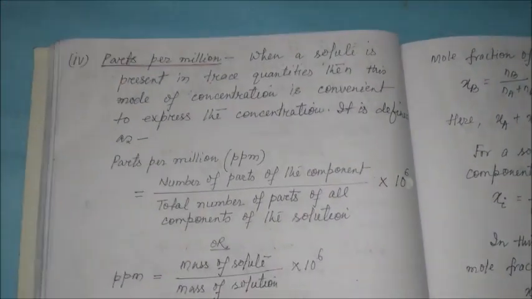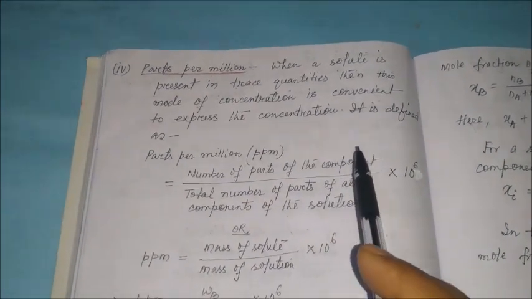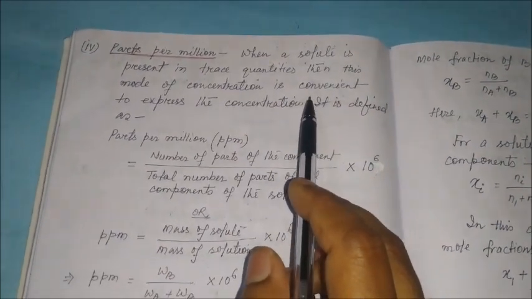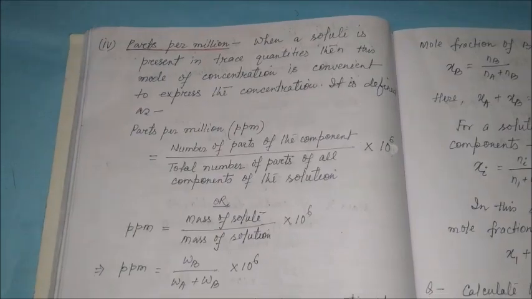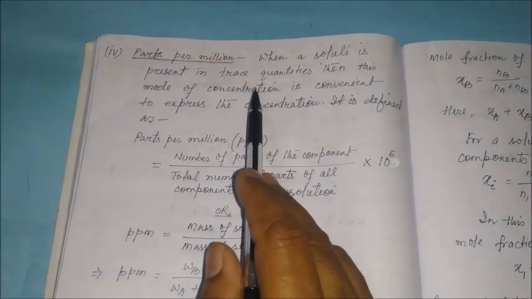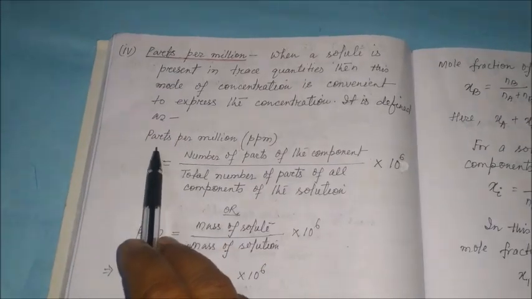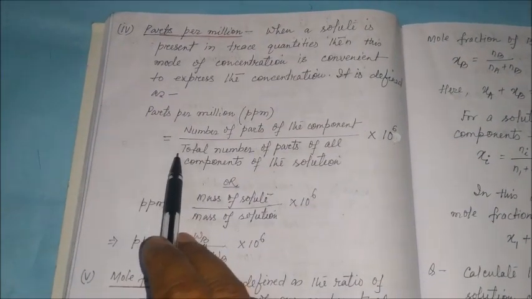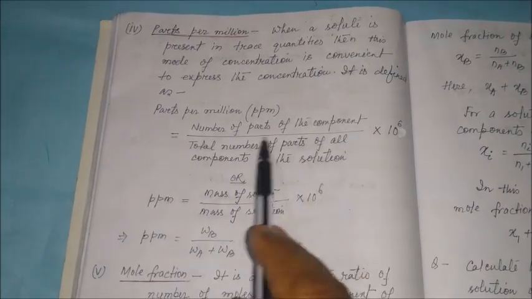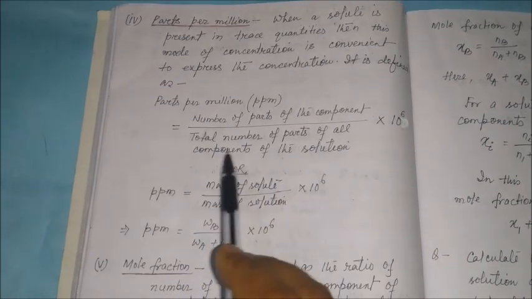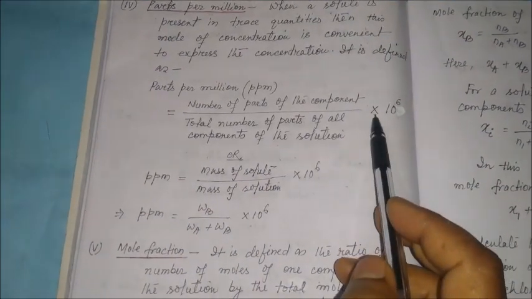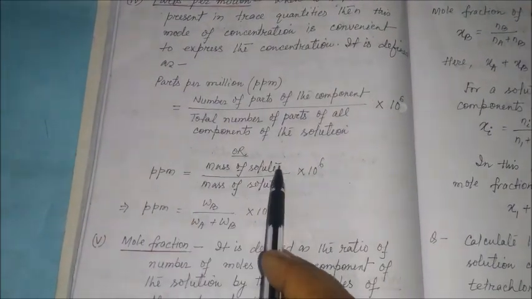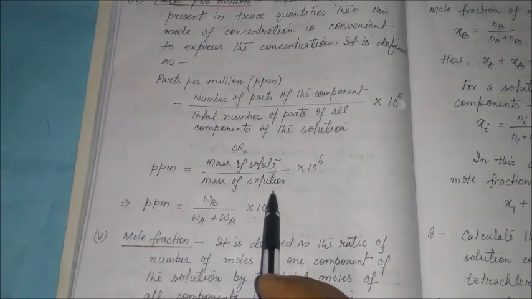Next, parts per million. This mode of expressing the concentration is very convenient, or very important, when the solute is present in trace quantities. It can be defined as parts per million, that is ppm, is equal to the number of parts of the component divided by the total number of parts of all the components of the solution multiplied by 10 raised to power 6, or ppm is equal to mass of solute divided by mass of solution multiplied by 10 raised to power 6.